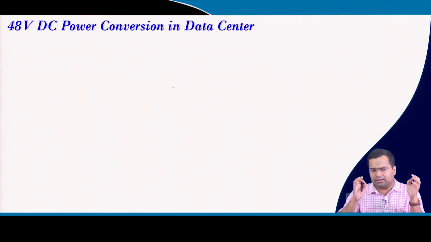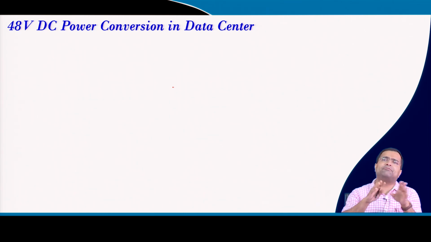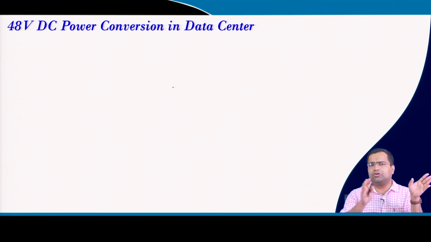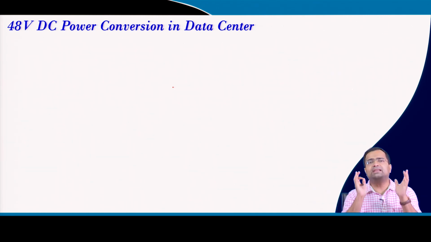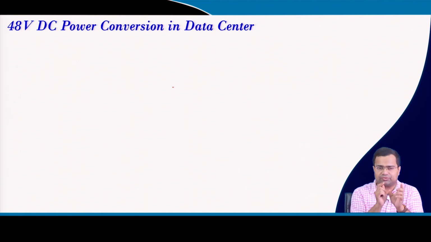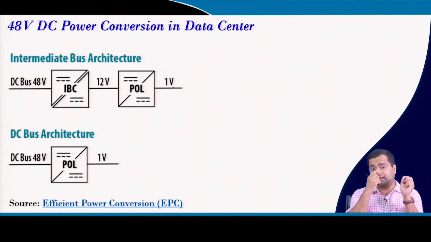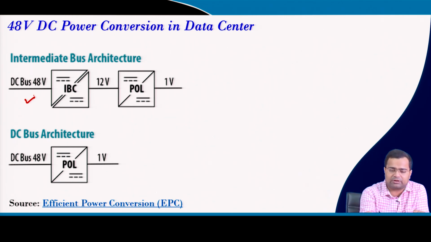The present trend in data centers is 48 volt, because earlier there were different voltage levels. We start from the AC distribution network, then convert that AC to DC, then there are multiple stages of DC, and finally when it comes to the processor, earlier we generally used a two stage architecture like an intermediate bus, where first we convert 48 to 12 volt and then 12 to 1 volt.